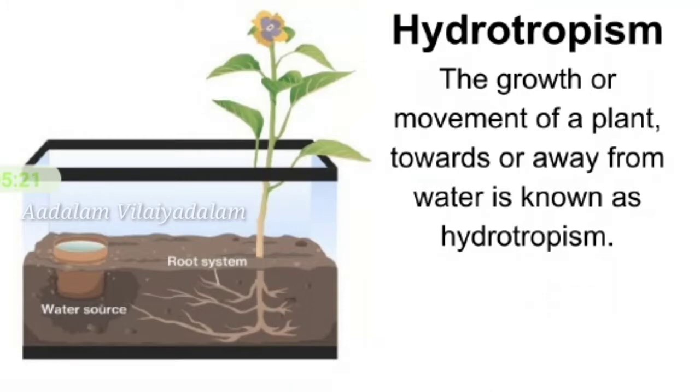Hydrotropism. What is hydrotropism? Here hydro means water. The growth or movement of a plant towards or away from water is known as hydrotropism. For example, roots often display hydrotropism in growing towards a water source.